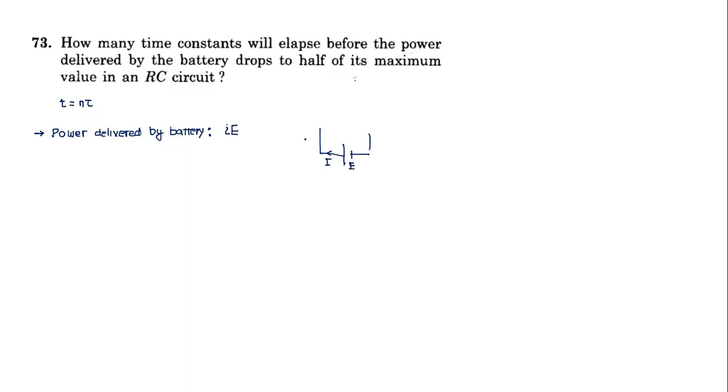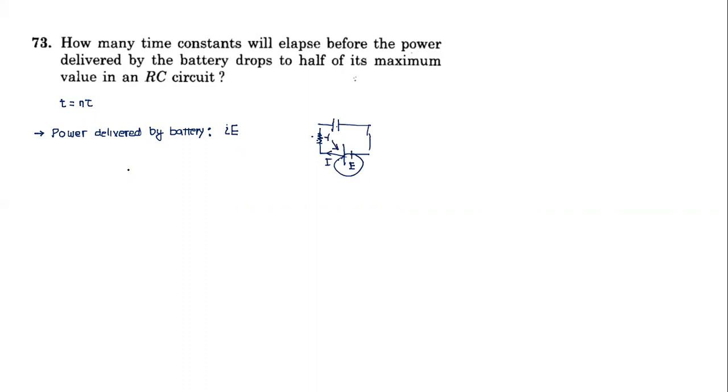That's power delivered by battery. Part of it will go as heating in this resistor. Other part will go into increasing the potential energy of the capacitor. So power delivered, we'll see later on. I think we'll do some questions. If I calculate this separately and this separately, the sum of these two will come equal to power delivered.